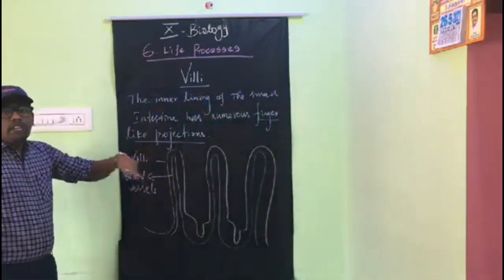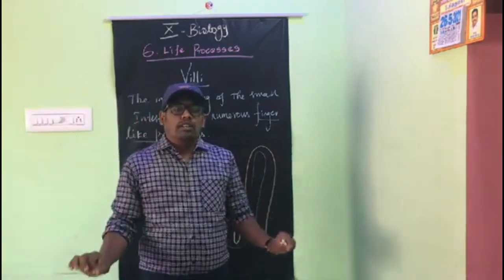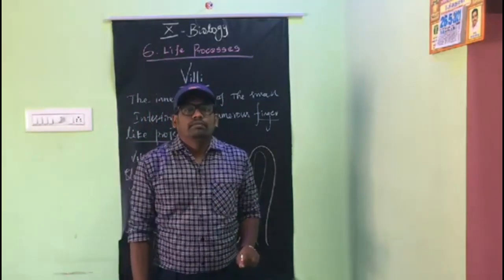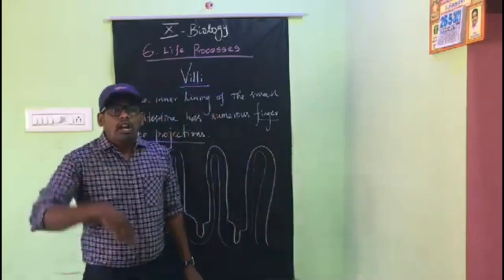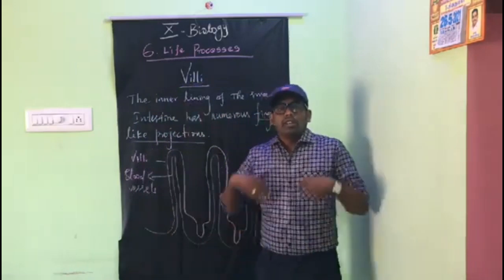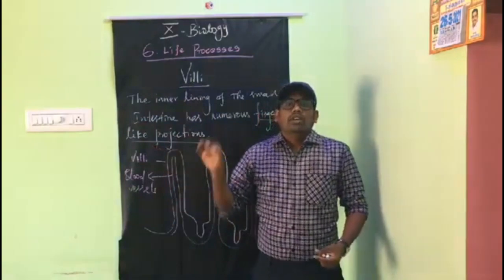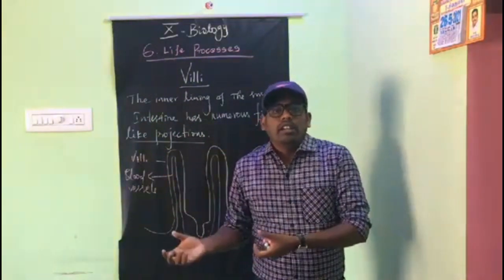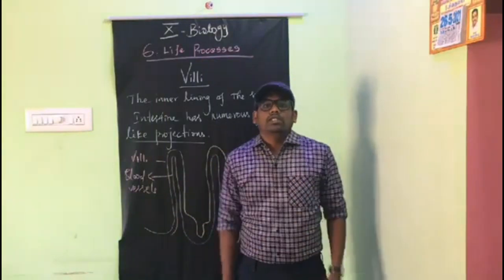If the villi are not there, there is no absorption of digested food particles and the cells will not get any energy. So the villi are very important. After the absorption of digested food, the cells get energy and carry out regular activities, new tissues are formed, and any repaired or damaged tissues are recovered.